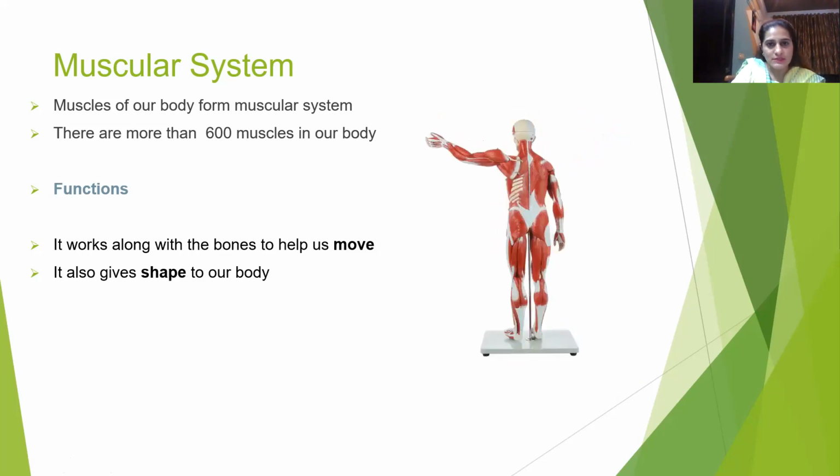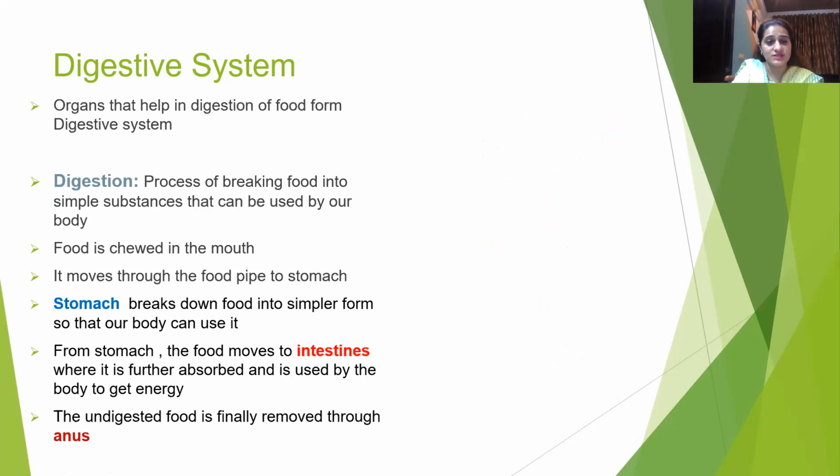So moving to the next system, that is the digestive system. The organs that help in the digestion of food form the digestive system. Digestion is the process of breaking food into simple substances that can be used by our body. When we eat bigger chunks, that bigger chunk of food is broken down into very, very small, tiny particles which can be absorbed by our body. So that is the function of the digestive system.